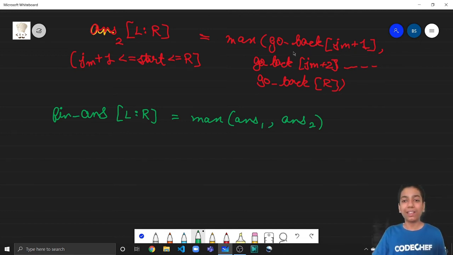And for answer 2, that is this answer 2 here, we are finding the maximum of the go back array, right, from JM plus 1 to R. Then this is again a segment tree query, so this will be done in log n, right? So for each query, the maximum complexity we can get is log n in both cases. And pre-computing next greater and go forward and go backward, they are O of n, and that is when that has been pre-computed, right?